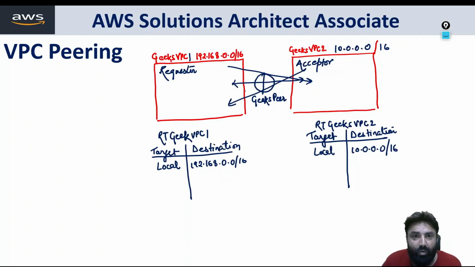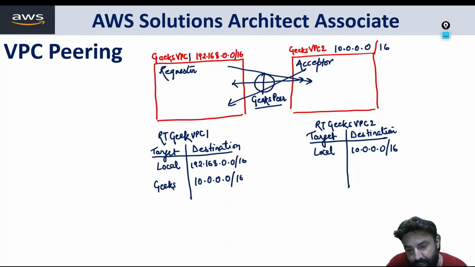Only then will they be talking. So let's talk for the requester. The requester will have the address of the acceptor. What is the address CIDR of the acceptor? 10.0.0.0/16.